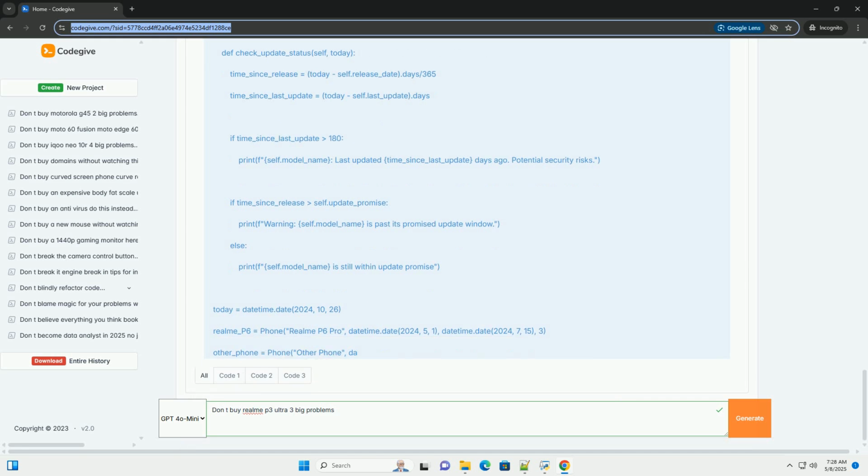Inconsistent performance across lenses. The main lens might perform well, but the ultra-wide or telephoto lens might have significantly lower image quality. Slow shutter speed. The time between pressing the shutter button and the image being captured may be too long, resulting in blurry photos.